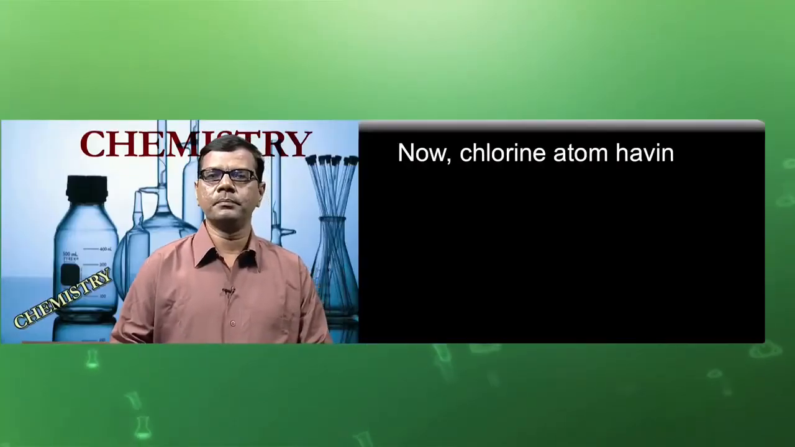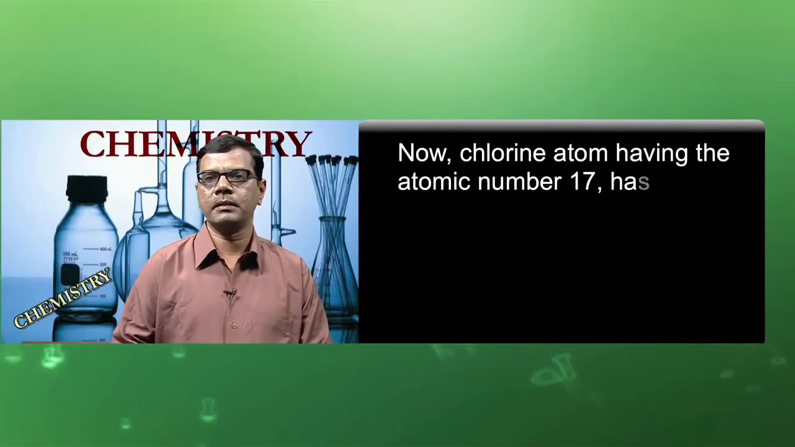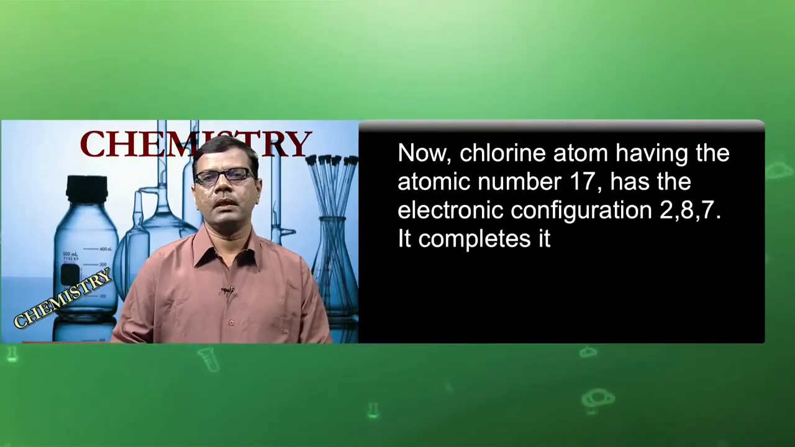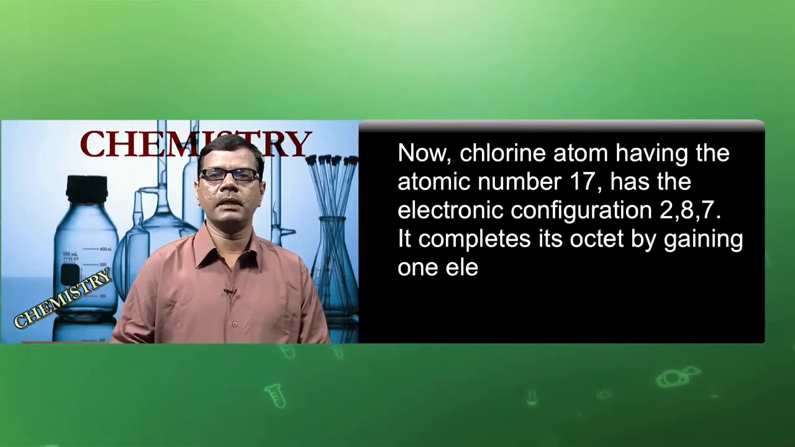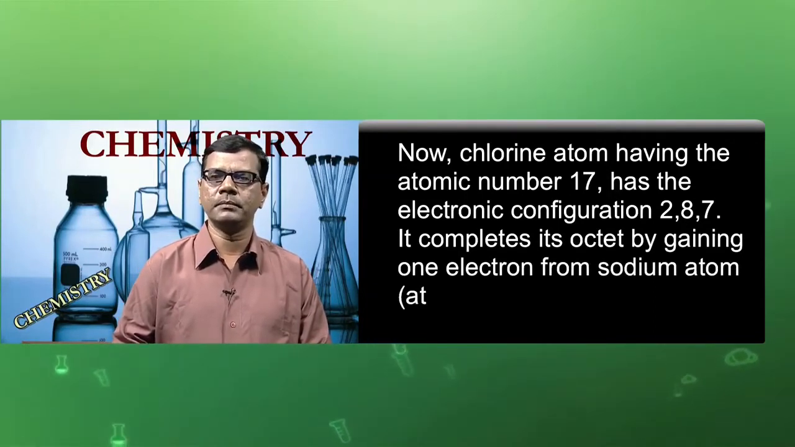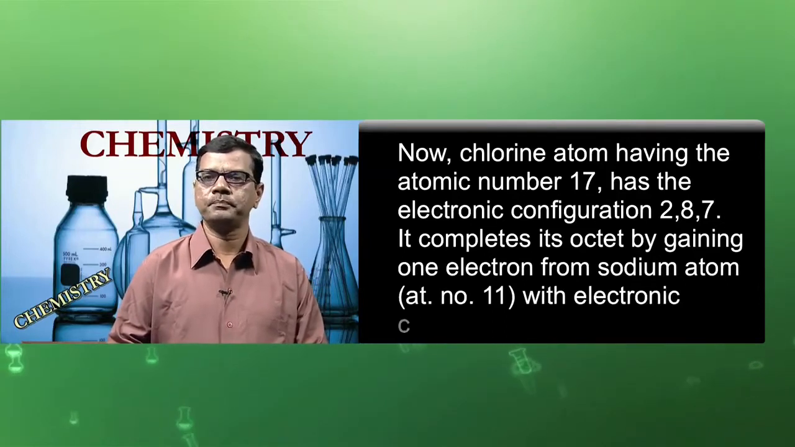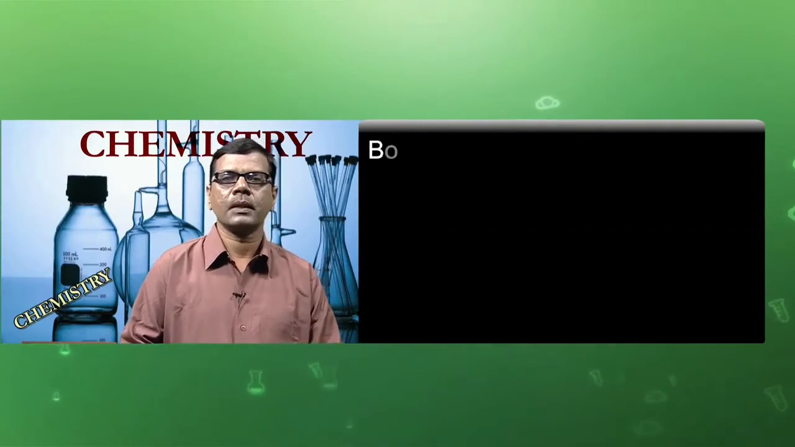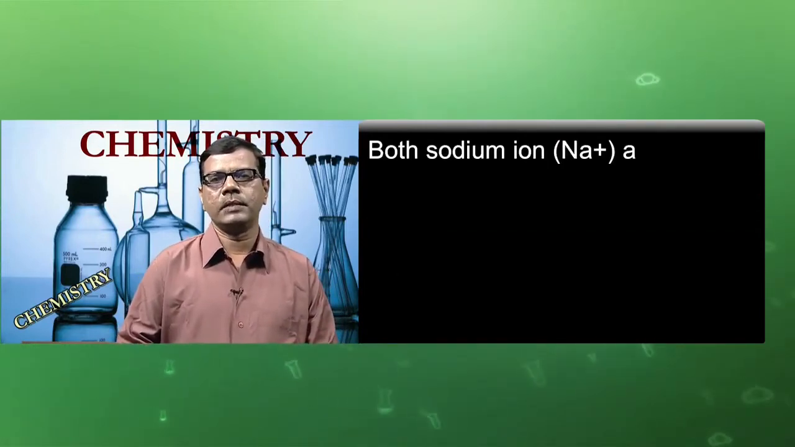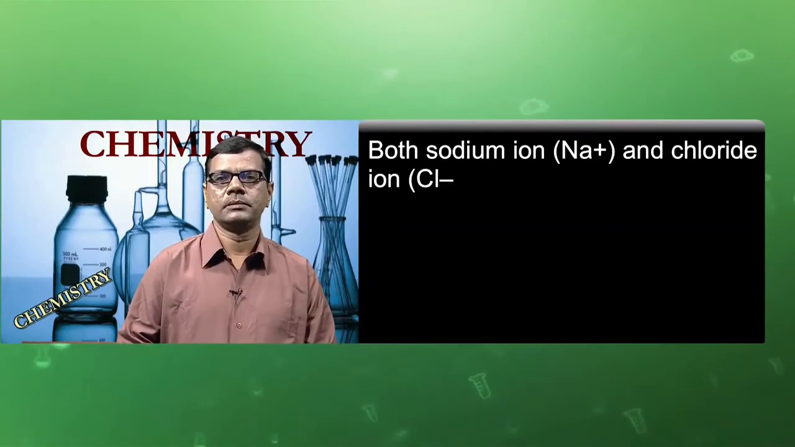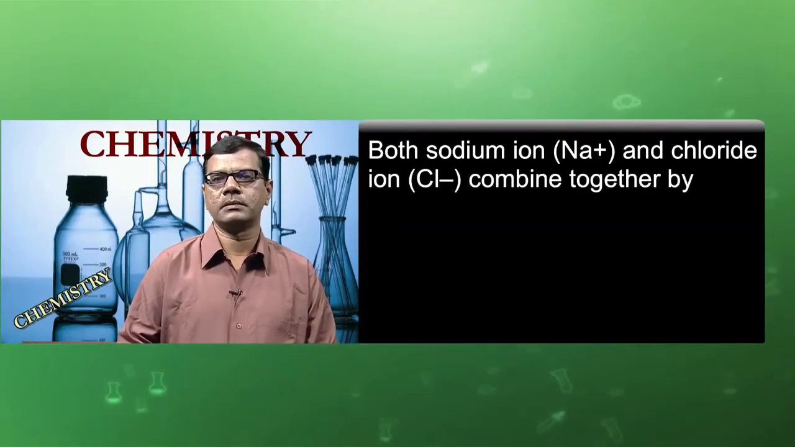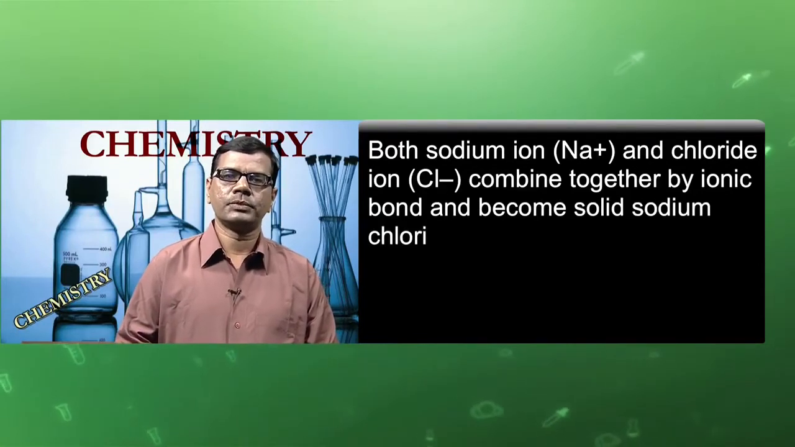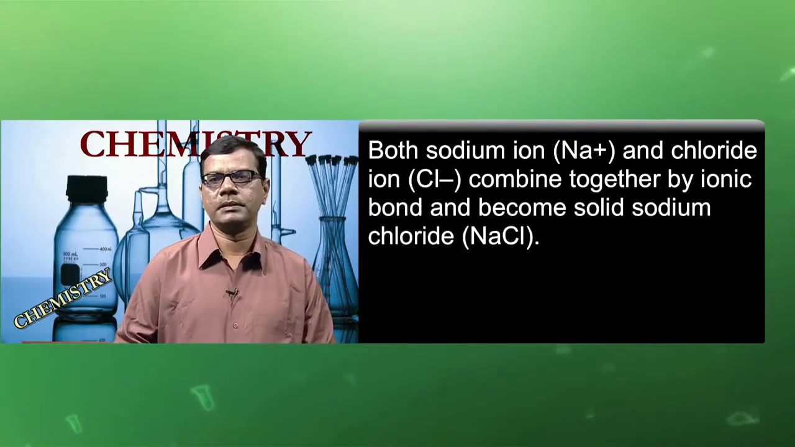Now, the chlorine atom, having atomic number 17, has the electronic configuration 2,8,7. It completes its octet by gaining one electron from the sodium atom, atomic number 11, with electronic configuration 2,8,1. Both the sodium ion Na+ and the chloride ion Cl- combine together by an ionic bond and become solid sodium chloride.